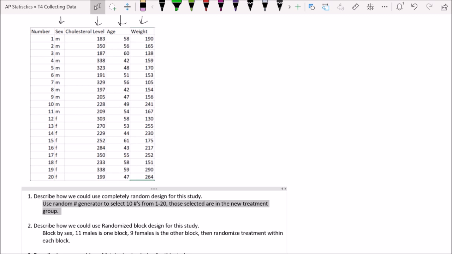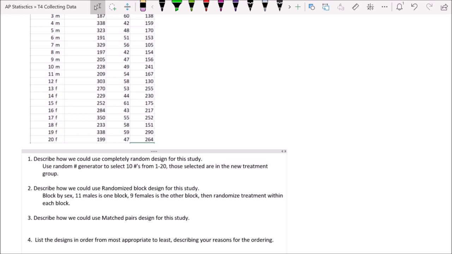How would we do this as a match pairs design? A match pairs design, we'd have to, in this case, we'd probably pair up the individuals. And so what I think the easiest way to do this, and the most relevant way to do it, would be to reorder the list by cholesterol level. Oops, I misspelled cholesterol.